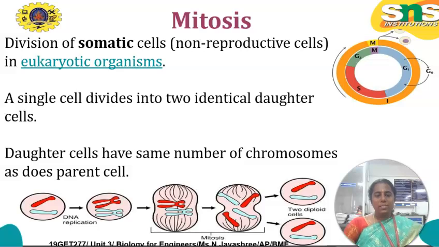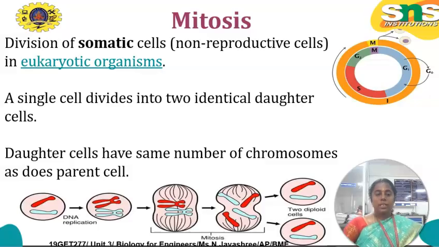Mitosis is the division of somatic cells in eukaryotic organisms. A single cell divides into two identical daughter cells. Daughter cells have the same number of chromosomes as the parent cell.